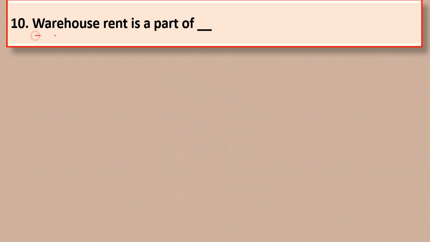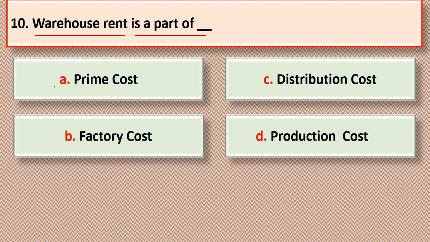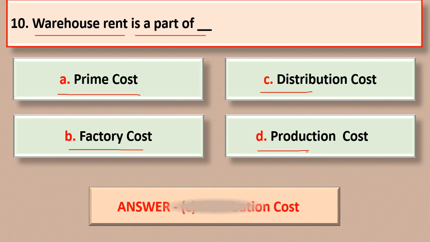Next question: warehouse rent is a part of dash. The options are option A, prime cost; option B, factory cost; option C, distribution cost; or option D, production cost. The correct answer is distribution cost, option C. Warehouse rent is a part of distribution cost.